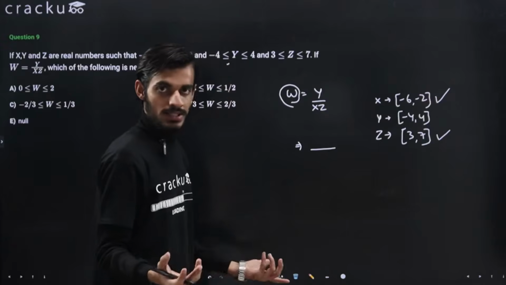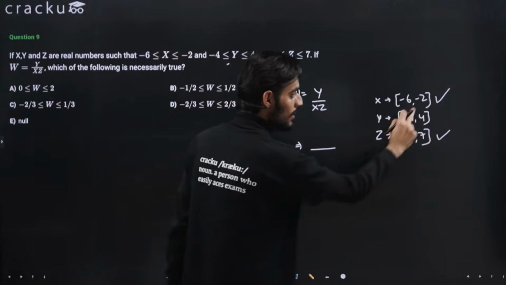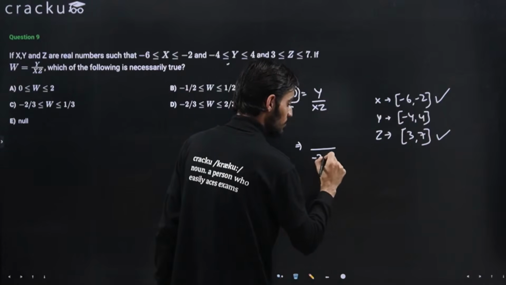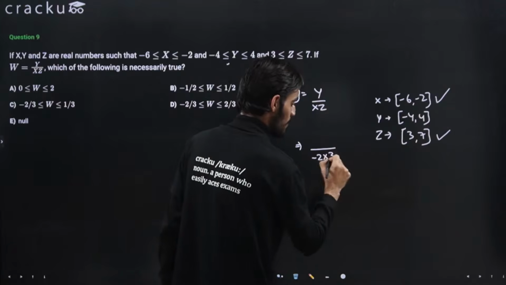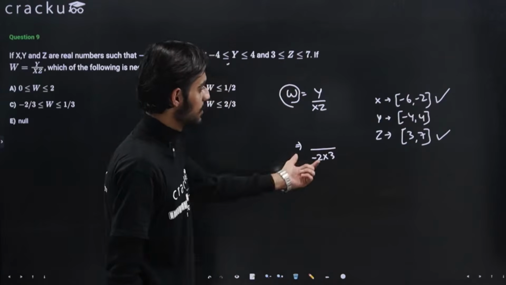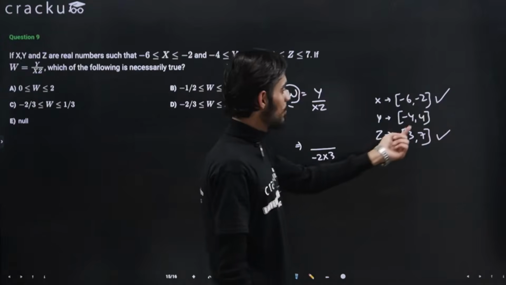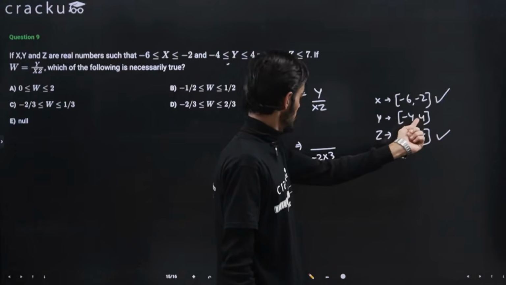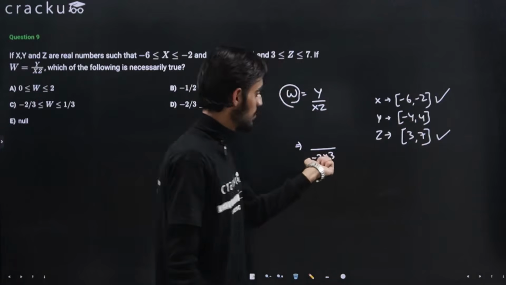So the overall answer is a maximum. So this is -2 multiplied by 3, right? So this is in the denominator, and because you want to maximize, you can just take the negative value, because this is already negative.